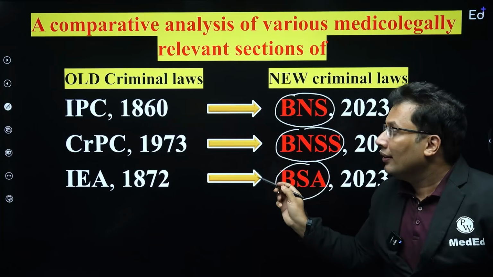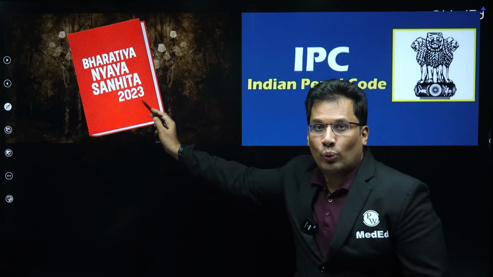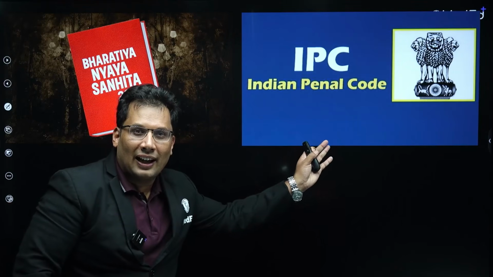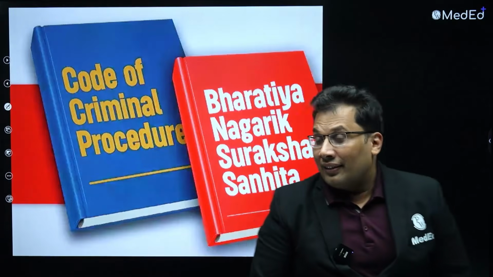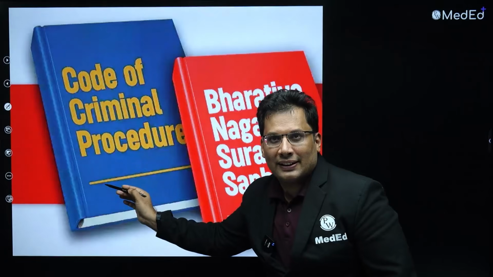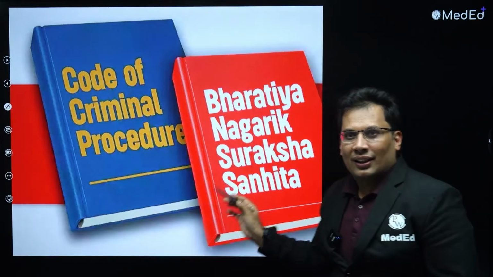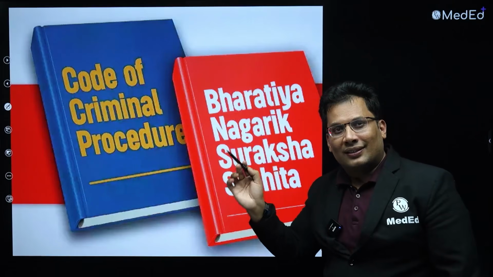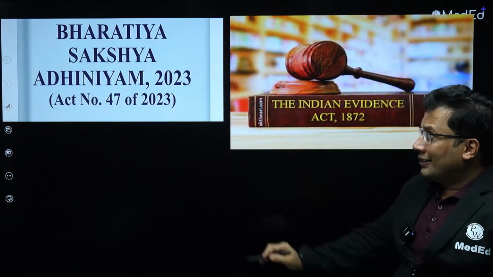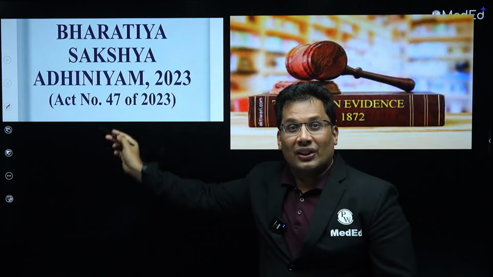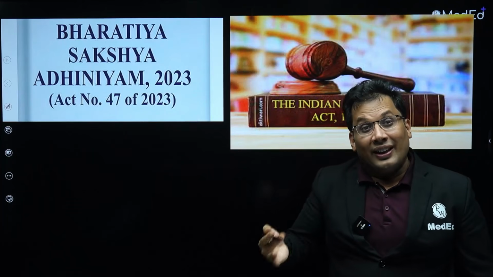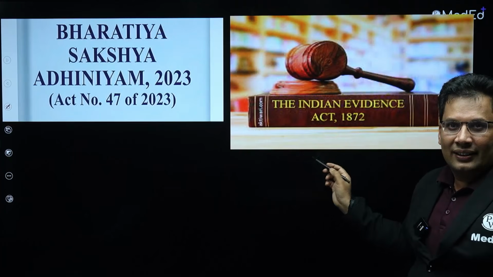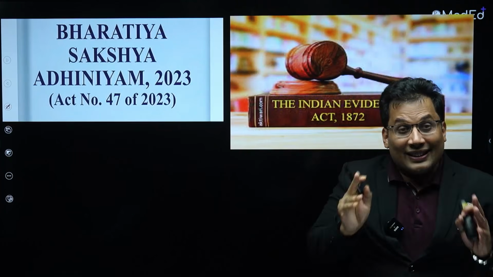Okay, now look at this. This is the new one, Bharatiya Nyaya Samhita. This is the old one, that is IPC, Indian Penal Code. Then this is the old one, CrPC, Code of Criminal Procedure. This is the new one, Bharatiya Nagarika Suraksha Samhita. Next, this is the new one, Bharatiya Saksha Adhiniyama. Previously it was the Indian Evidence Act. So this is how you can remember. This can be asked. Next.